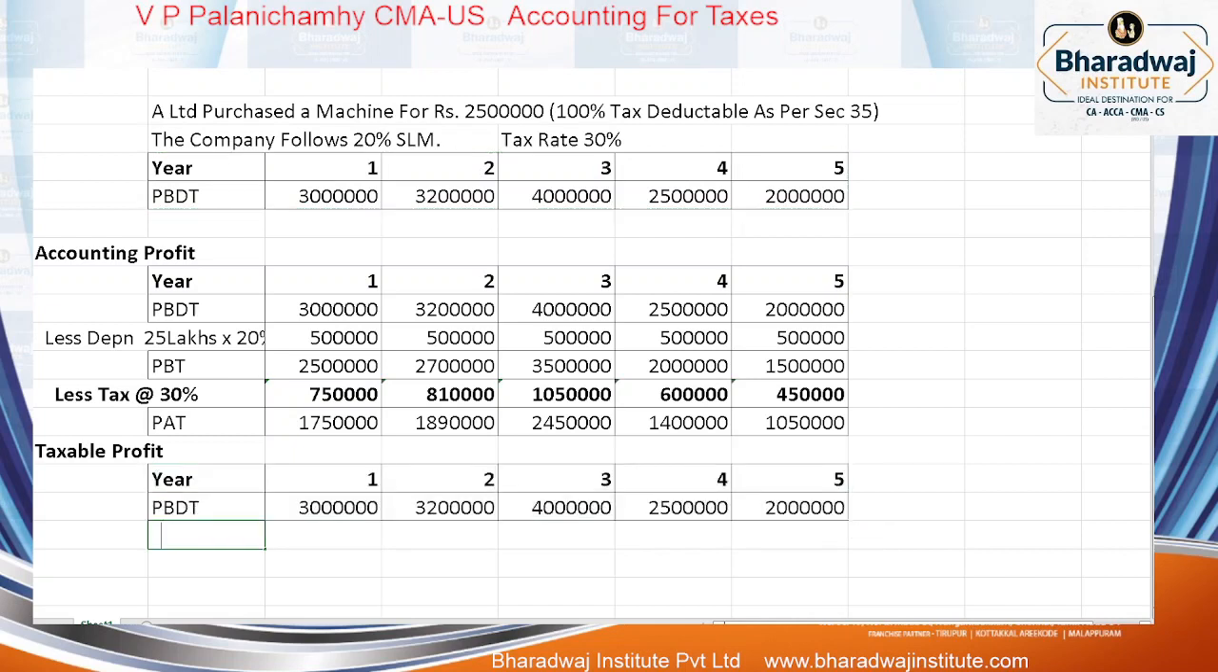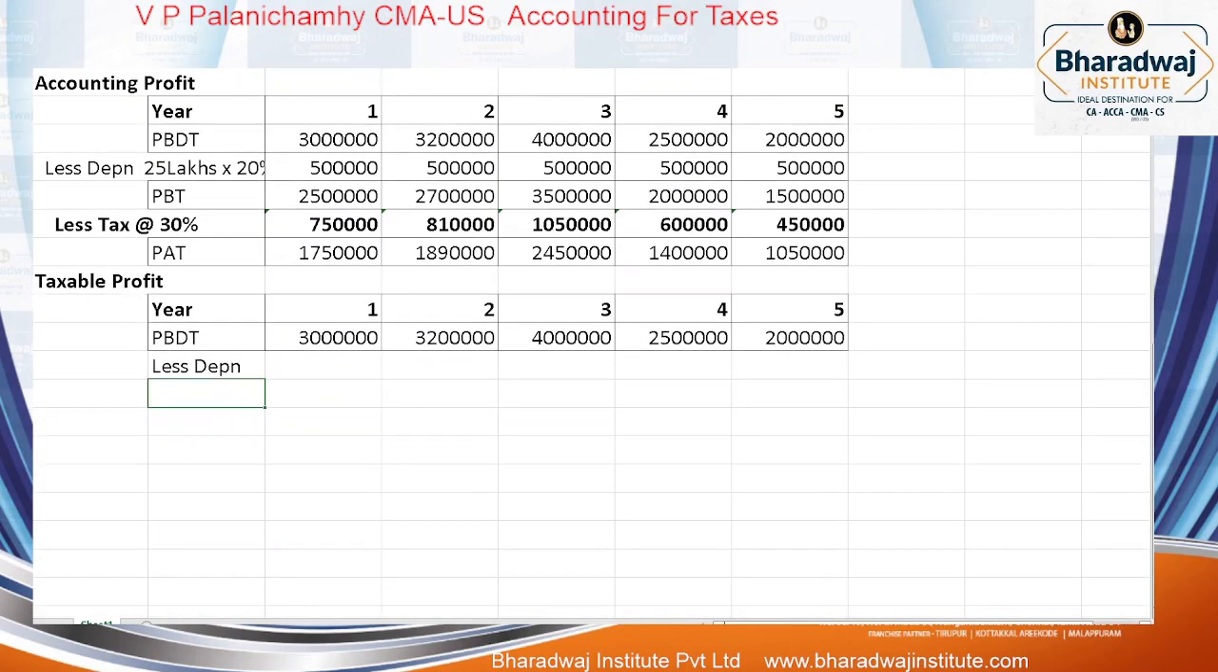Now, less depreciation. How much depreciation have you claimed for this asset? 100% tax deductible in the first year. How much will we have claimed in the first year? We would have claimed only 25 lakhs. Once you claim depreciation as per section 35, can you claim it again under section 32? No. Once 100% is tax deducted, in subsequent years that expense cannot be claimed.